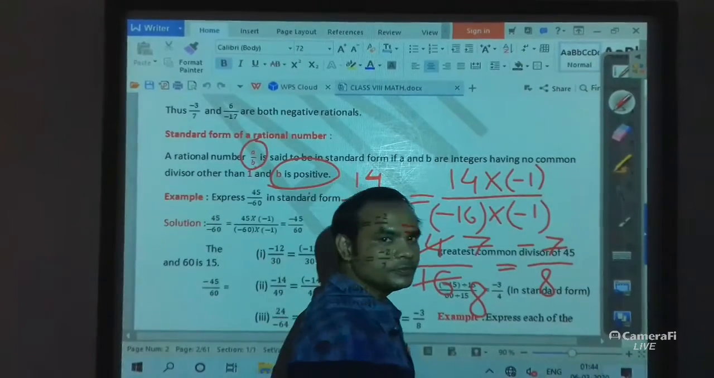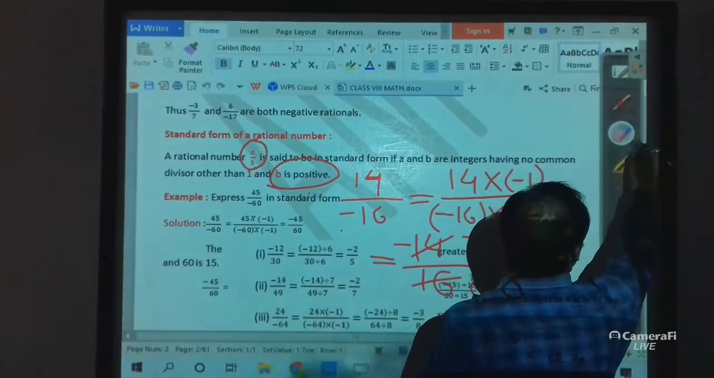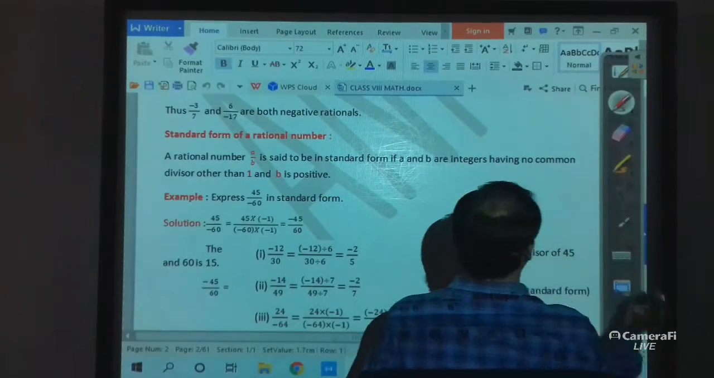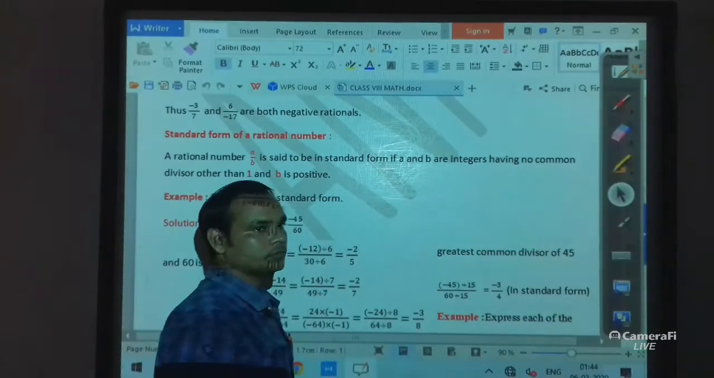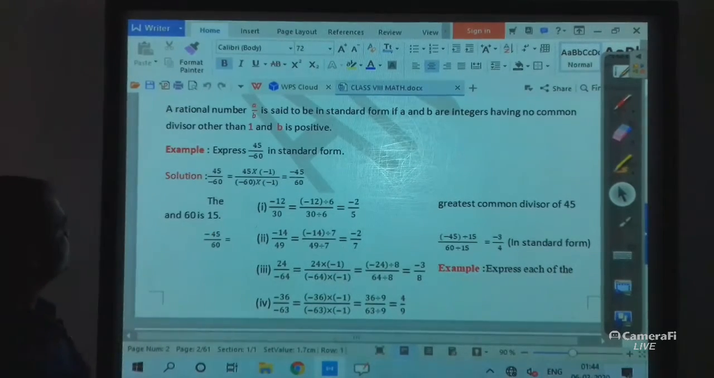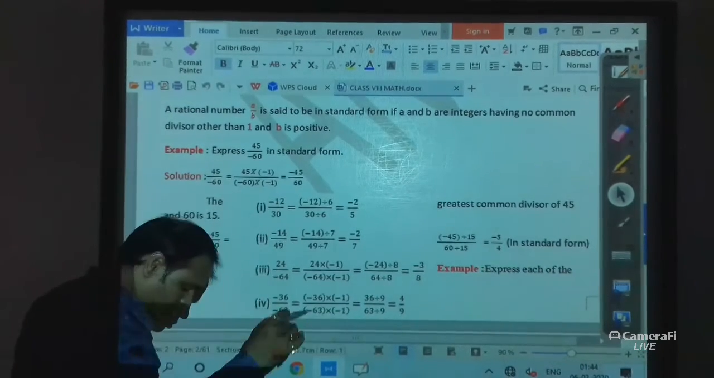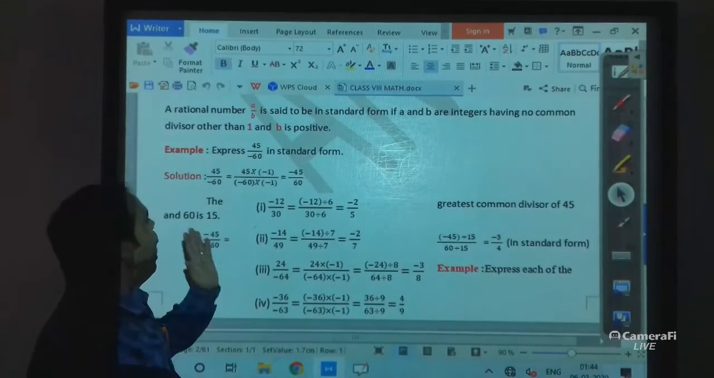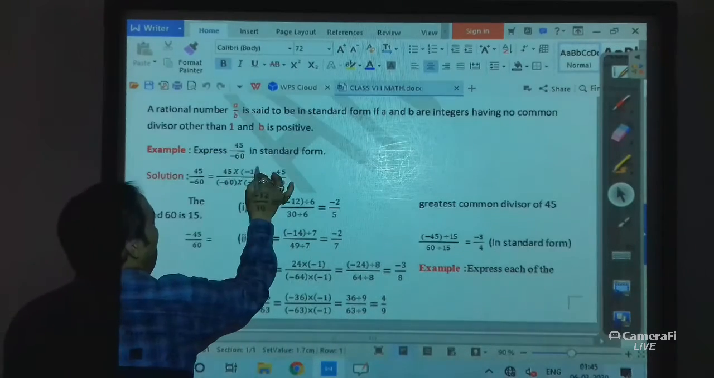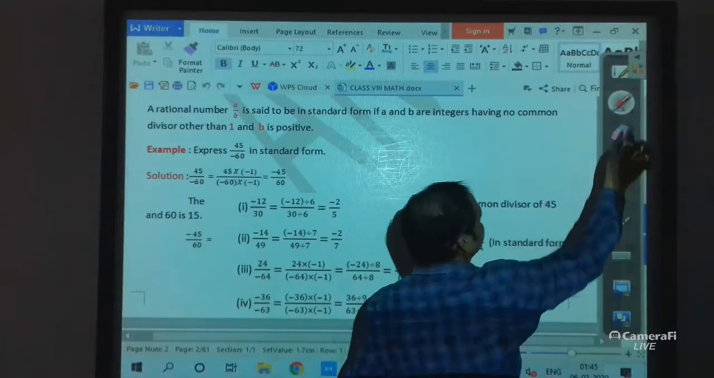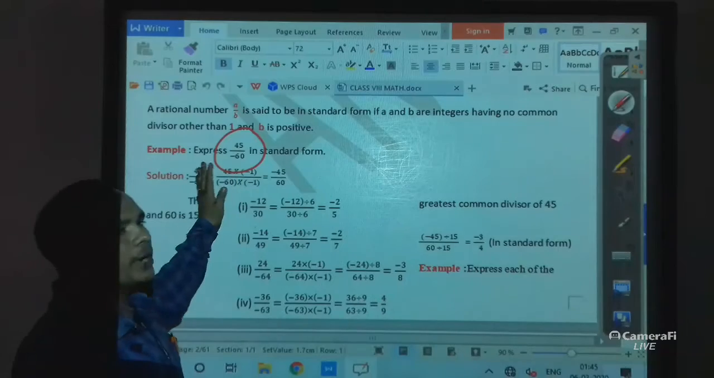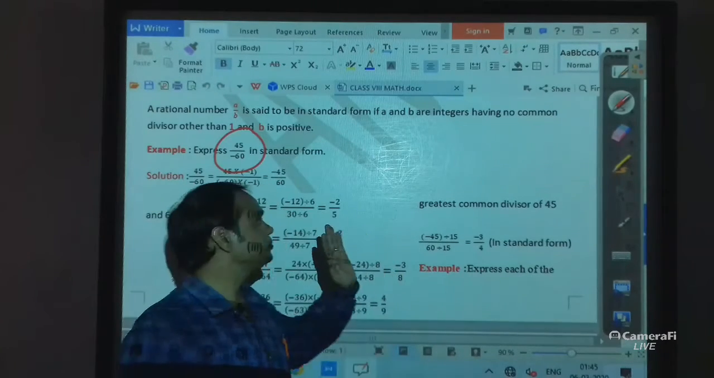I hope you understood. Okay students. Now here students, I am going to show you another example of how to convert a number into standard form. So express 45 by minus 60 in standard form.